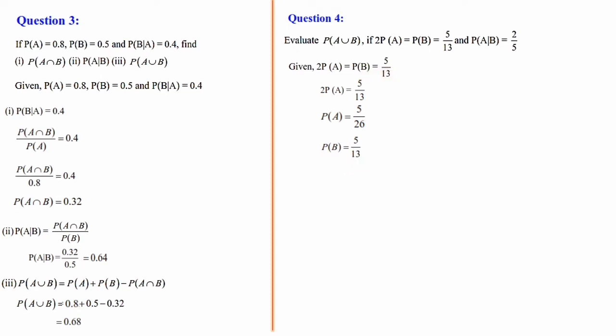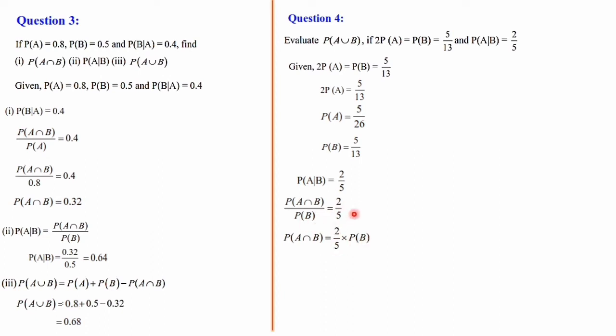Then for calculating P of A union B, we know the P of A union B formula. This is the one, P of A plus P of B minus P of A intersection B. P of A, P of B is there, but A intersection B is not there. For that only this condition is given to us. Let's take that one. P of A given B is equal to 2 by 5. P of A given B formula, P of A intersection B by P of B is equal to 2 by 5. Substitute it. P of A intersection B is equal to this P of B I am taking to here. Cross multiplication, that is 2 by 5 into P of B.